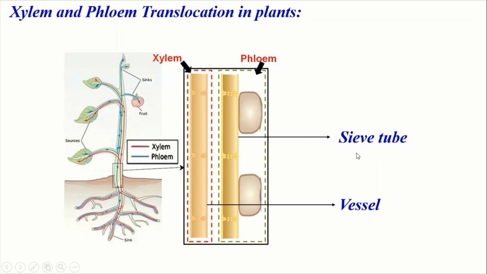This sieve tube is a long hollow tube-like structure placed end to end, and through this tube food materials are translocated. And in the xylem there is a long hollow tube-like structure called a vessel, and through this vessel the plants absorb water from root to leaf.